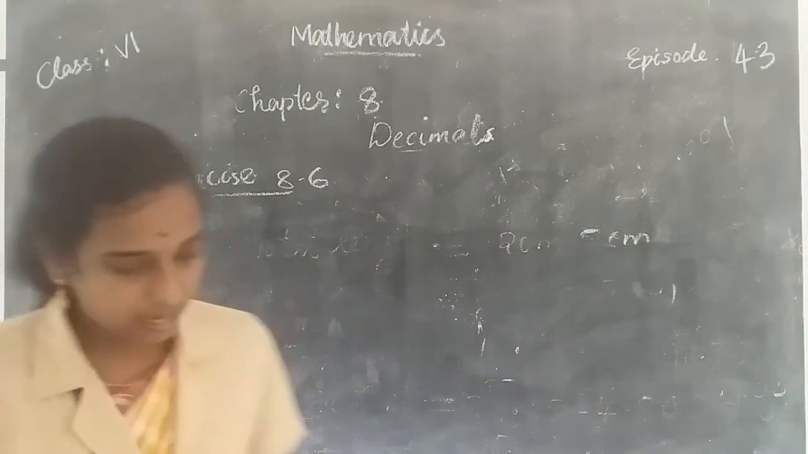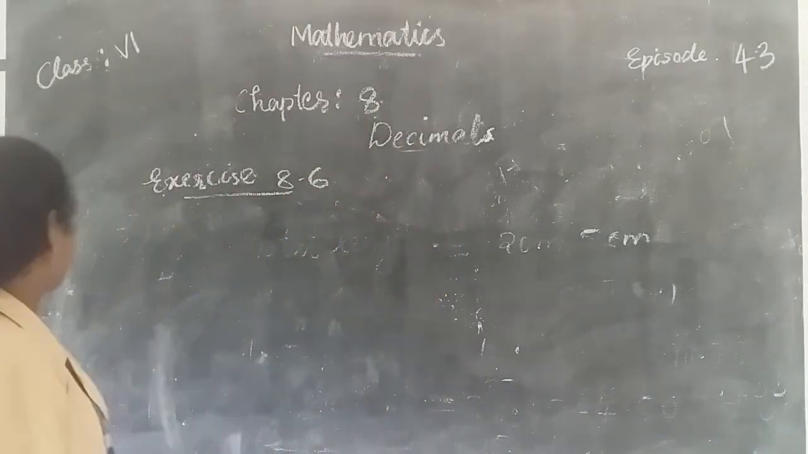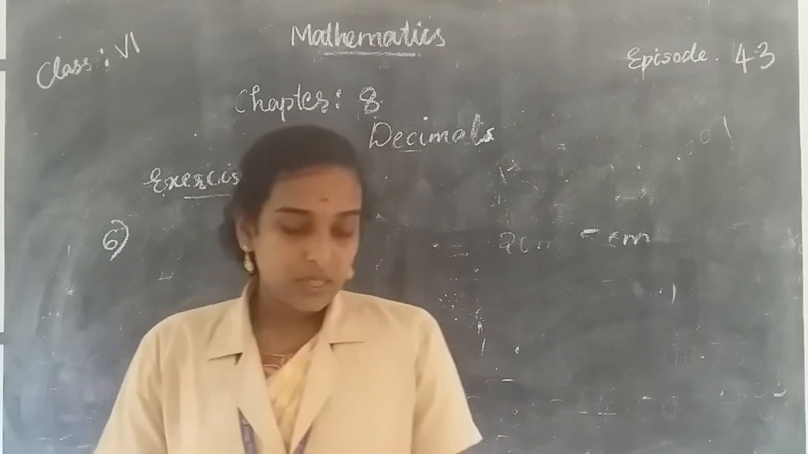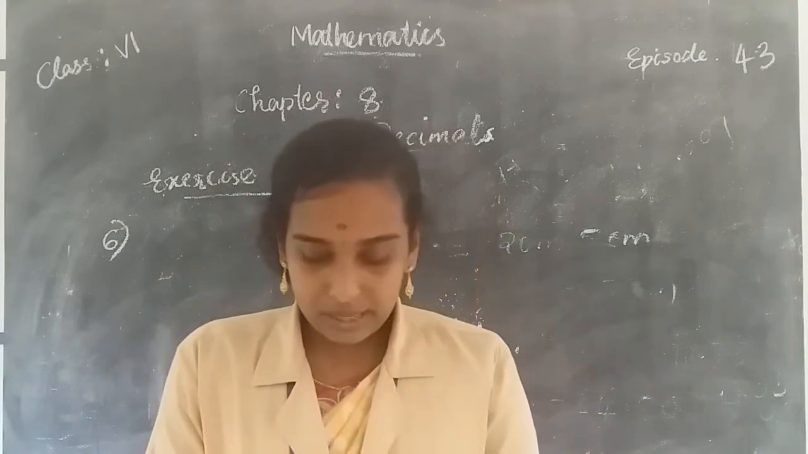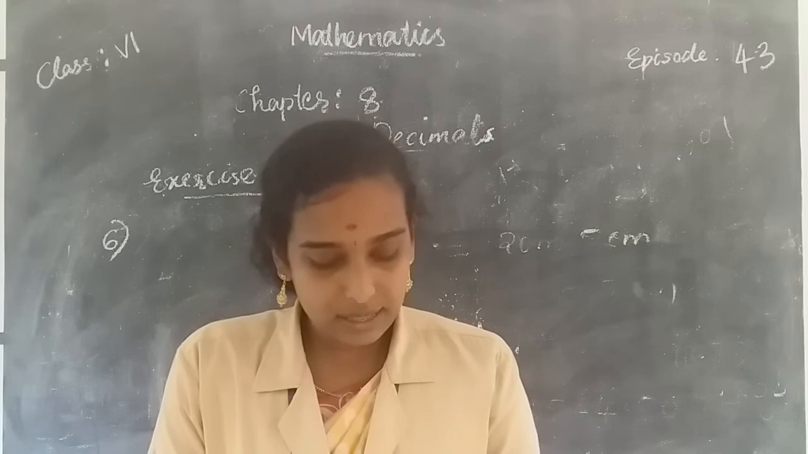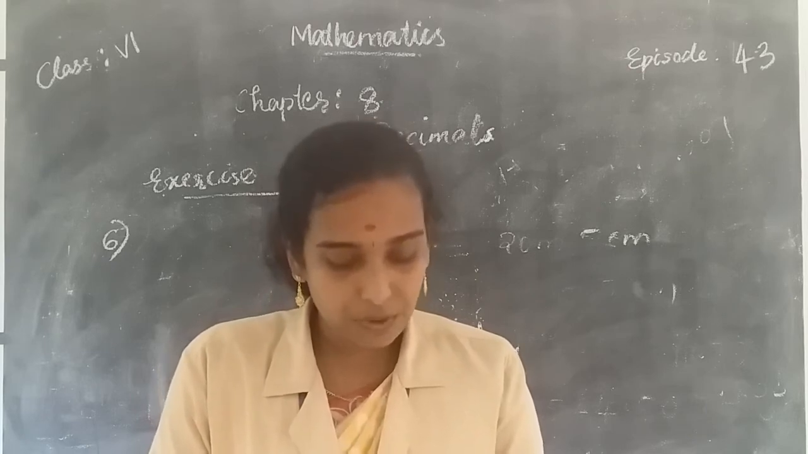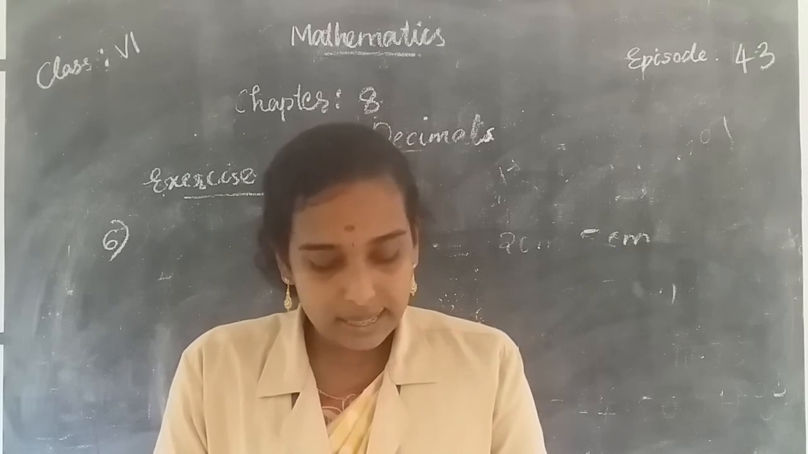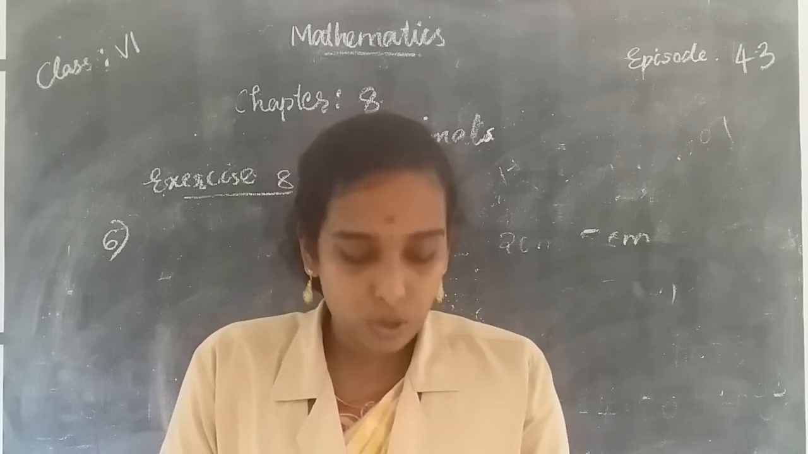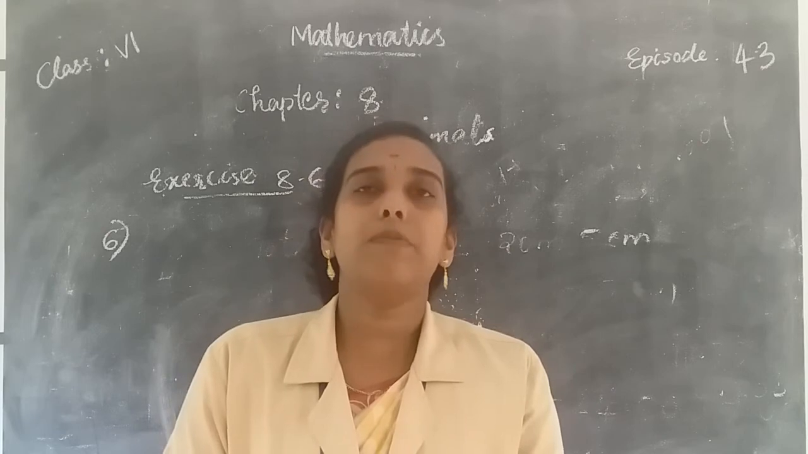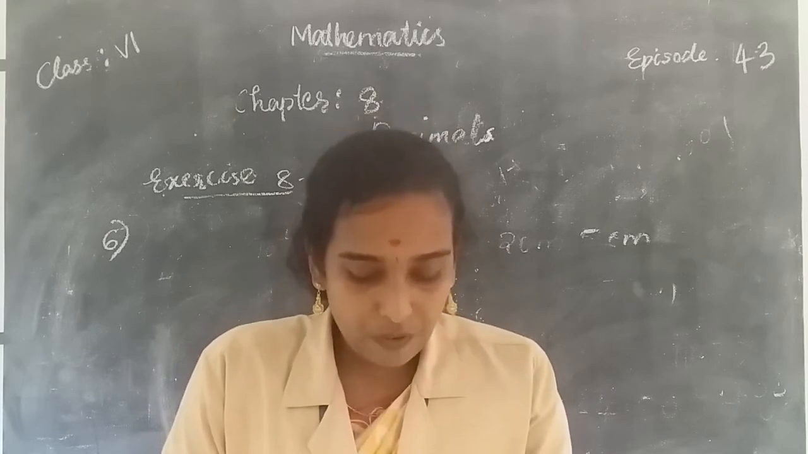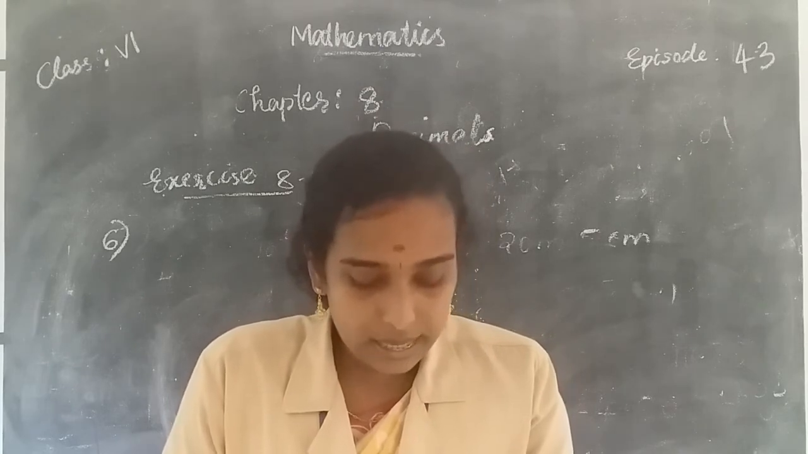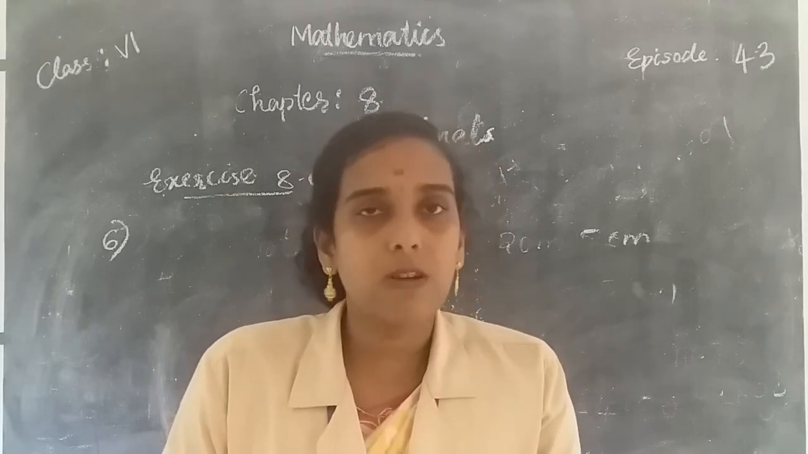Then the next question, question number 6. Namita travels 20 kilometer 50 meter every day. Out of this, she travels 10 kilometer 200 meter by bus and the rest by auto. How much distance does she travel by auto? So we want to find the distance traveled by auto. To find that, you subtract the distance covered by bus from the total distance.